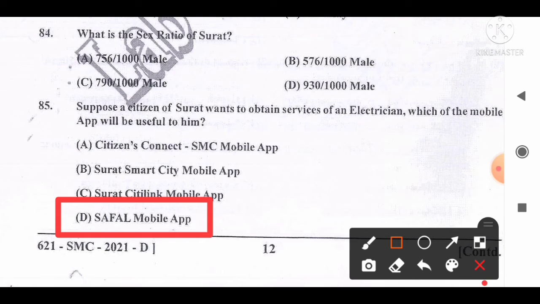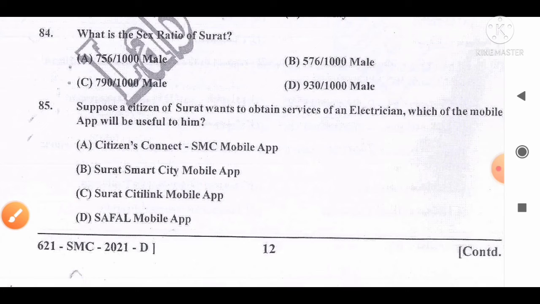Talking about the rest of the three options, Citizens Connect SMC mobile app is the application through which you can obtain various services like birth certificate, death certificates, and various forms. In Surat Smart City mobile app, you can access various projects carried out by the Surat Municipal Corporation.